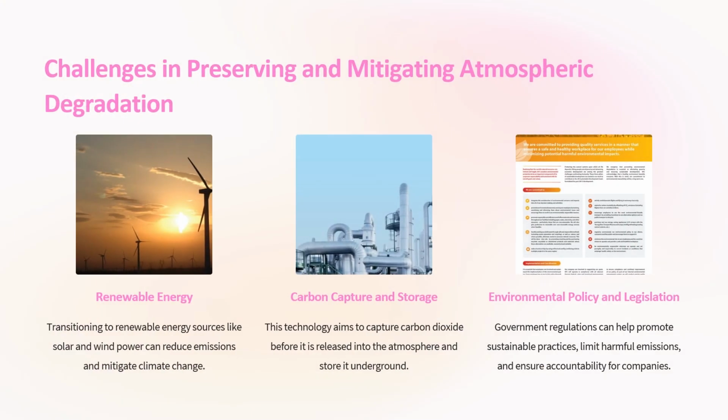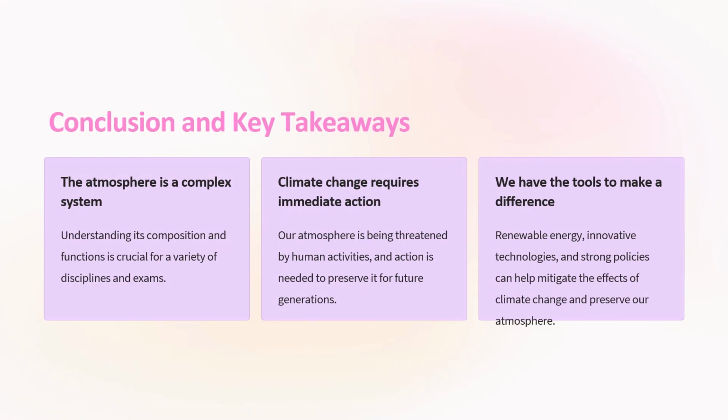Challenges in preserving and mitigating atmospheric degradation, right? So we can use renewable energy. Transitioning to renewable energy sources like solar and wind power can reduce emissions and mitigate climate change. The second is carbon capture and storage. This technology aims to capture carbon dioxide before it is released into the atmosphere and store it underground. The third is environmental policy and legislation. Government regulations can help promote sustainable practices, limit harmful emissions, and ensure accountability for companies, like the Paris Agreement and that kind of agreements.